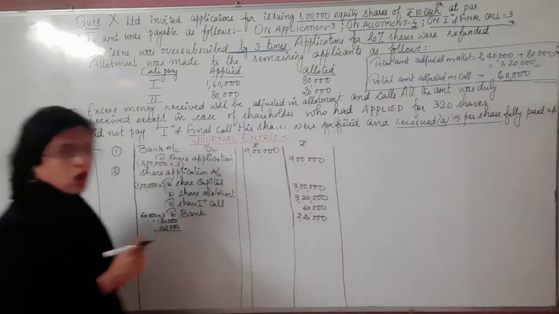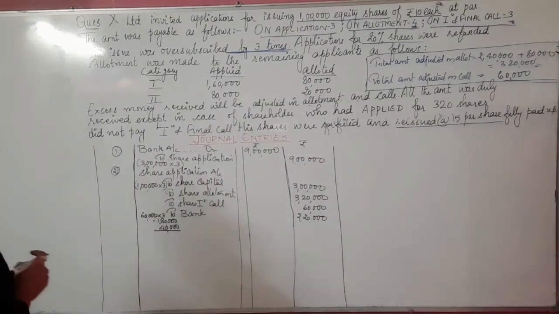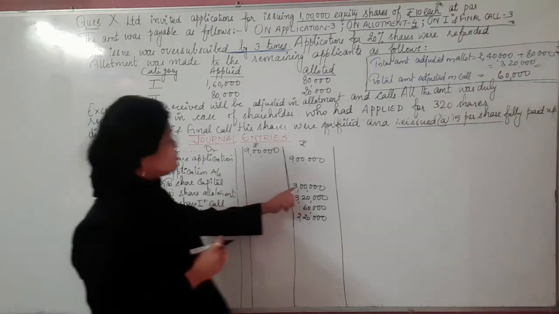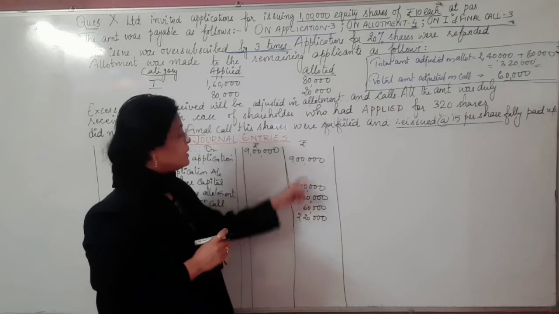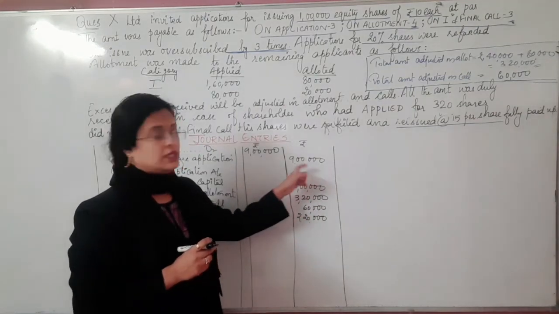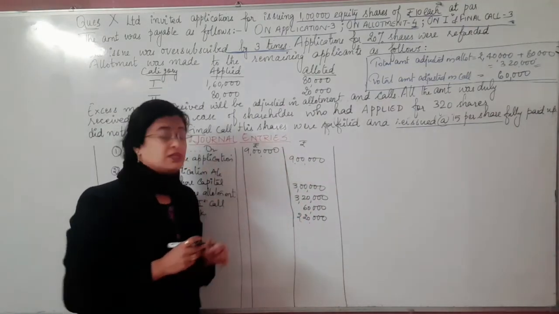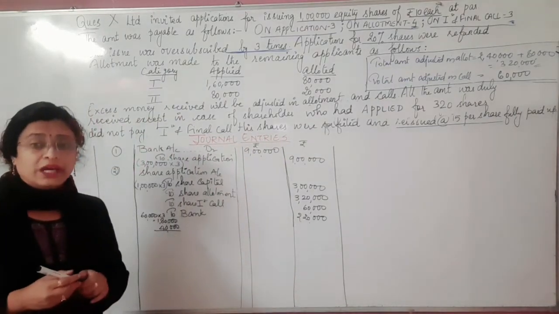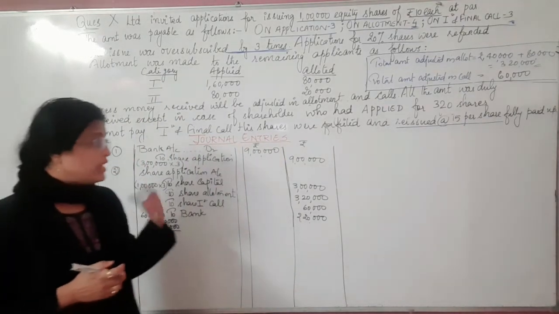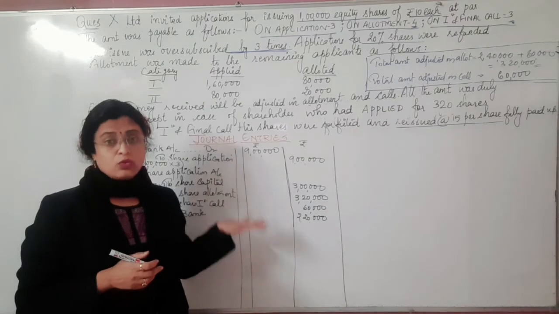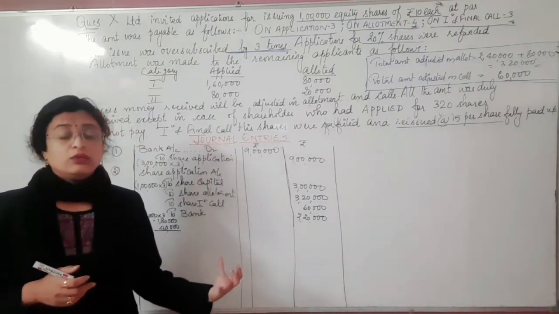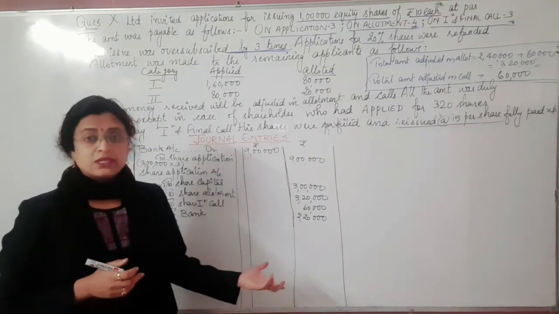2,20,000. Okay, all together how much is it coming to? That is 2,20,000. Okay children, the next thing is to do the total of this. It should automatically be equal to the application received. If it comes equal to the application received, it means that whatever working you have done is correct. This is a way to rectify whether we are going correctly or not, whether the adjustments and the working we are doing are correct or not.